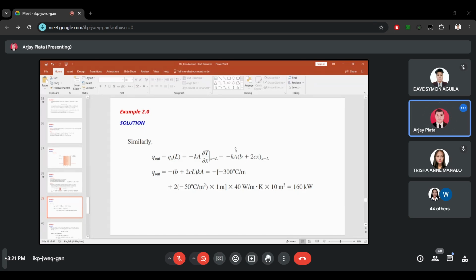Same formula: negative kA (b plus 2cx), but x will be 1. So we have negative of (negative 300 plus 2 multiplied by C), where C is given as negative 50, multiplied by the length of 1 meter, multiplied by 40, the value of k, and multiplied by 10 square meters. So the answer is 160 kilowatts. This is the heat transfer going out of the system.